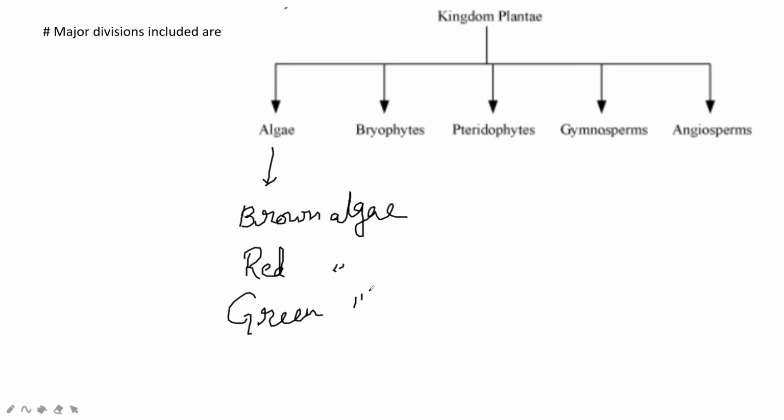Angiosperms are all the flowering plants. Only the general characters of these groups, along with the basis of their further classification, we will discuss later.